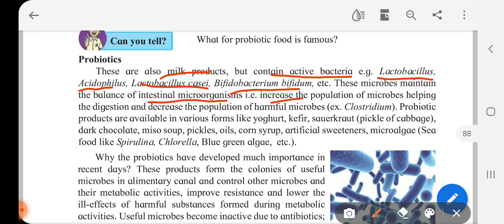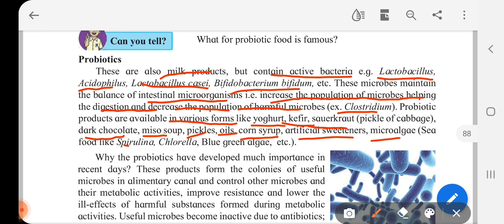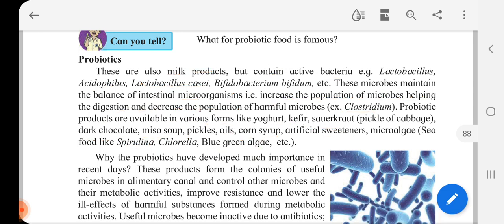That is, they increase the population of microbes, helping the digestion, and decrease the population of harmful microbes like Clostridium. Probiotic products are available in various forms like yogurt, kefir, sauerkraut, dark chocolate, miso soup, pickles, oil, corn syrup, artificial sweeteners, microalgae like spirulina, chlorella, blue-green algae, etc. So nowadays we have lots of probiotic products available in the market and they have active bacteria.